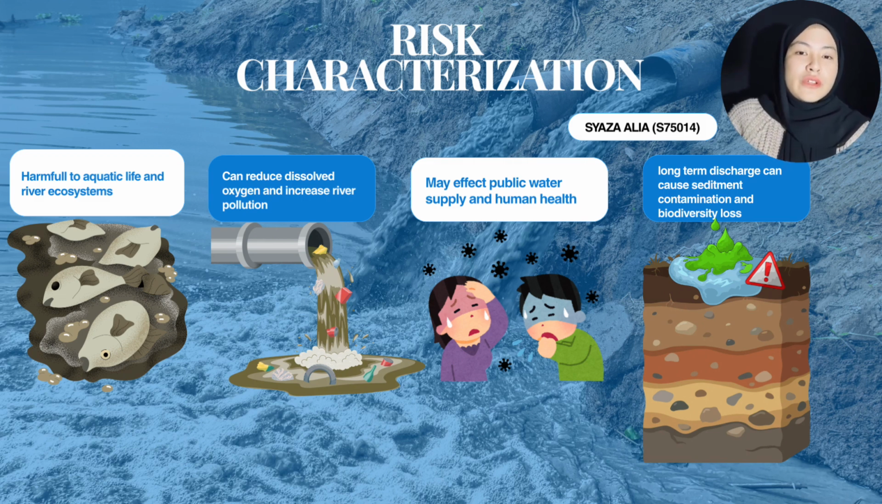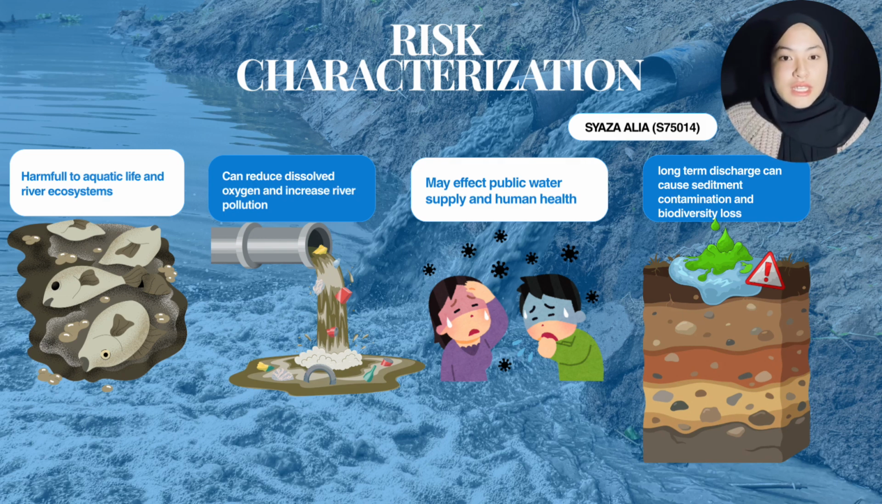So my part is about risk characterization. Industrial wastewater discharge can pose moderate to high environmental risk, especially when the wastewater is not properly treated before being released into rivers. Industrial effluent may contain organic pollutants, toxic chemicals, oils, and heavy metals that can reduce dissolved oxygen levels and increase river pollution.